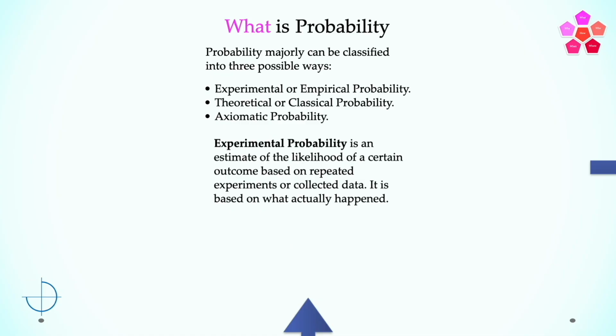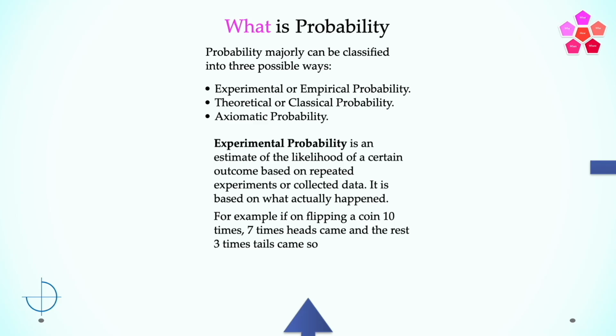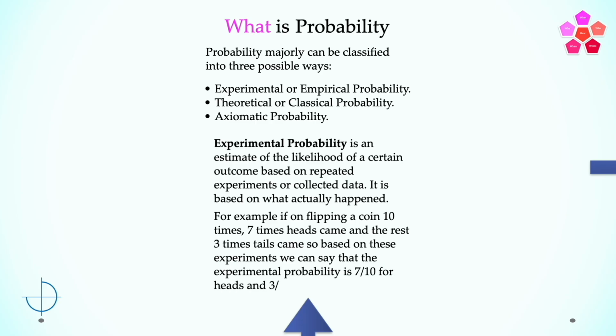I always say experimental probability is the probability of something happening in future based on past experiments. For example, if on flipping a coin 10 times, 7 times heads came and the remaining 3 times tails came, then based on these experiments, we can say that the experimental probability is 7 by 10 for heads and 3 by 10 for tails.